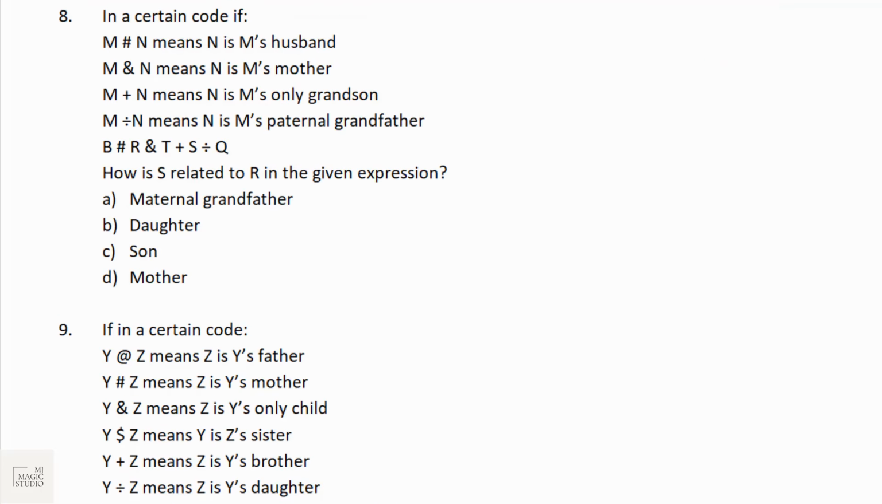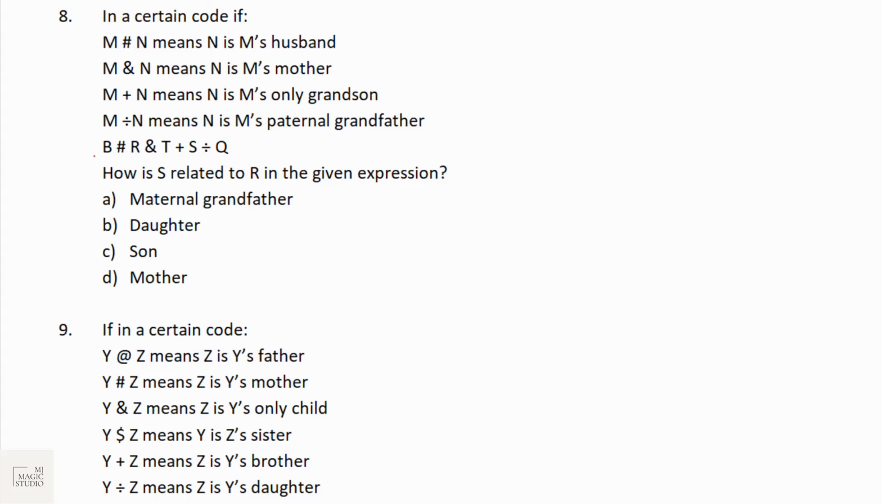Next two bucket question is from blood relations, or different kind of symbol based question would be given related to family tree. Read what is given in the code, draw the family tree diagram, and find the answer to the question asked. Pause, try to solve it. I'll solve one of this for you, and the next one you people need to solve.